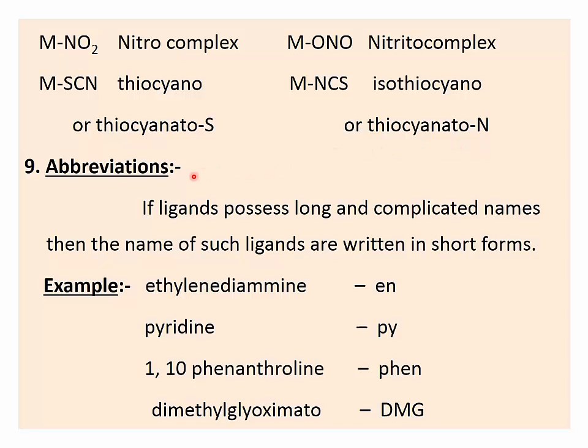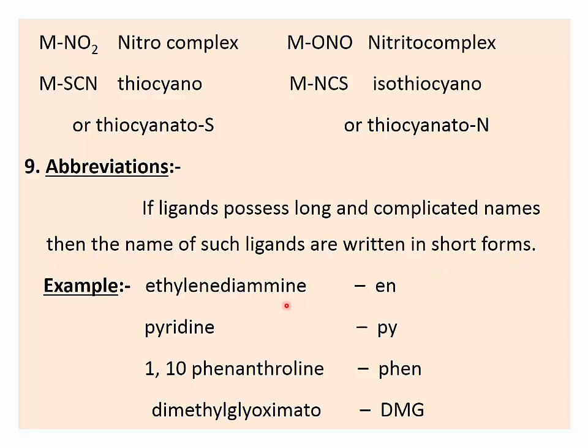Then see rule number 9, abbreviations. If a ligand possesses a long and complicated name, then the name of such a ligand is written in short form.